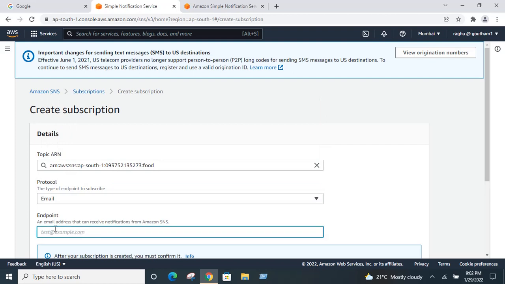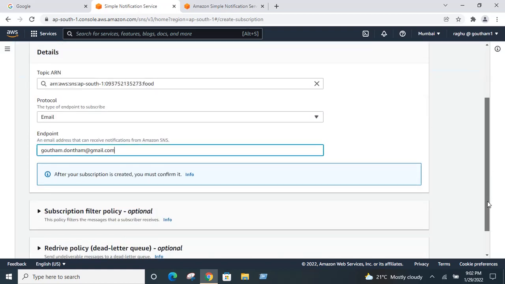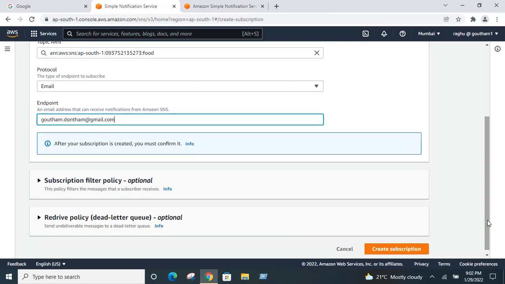Here you need to provide your email ID. So I will provide my email ID, gautam.dontam@gmail.com. Okay, so this is the endpoint. Next, the subscription filter policy is optional, and so is the redrive policy. The filter policy will filter some of the options, and the redrive policy is nothing but if the message delivery, the email delivery, fails,